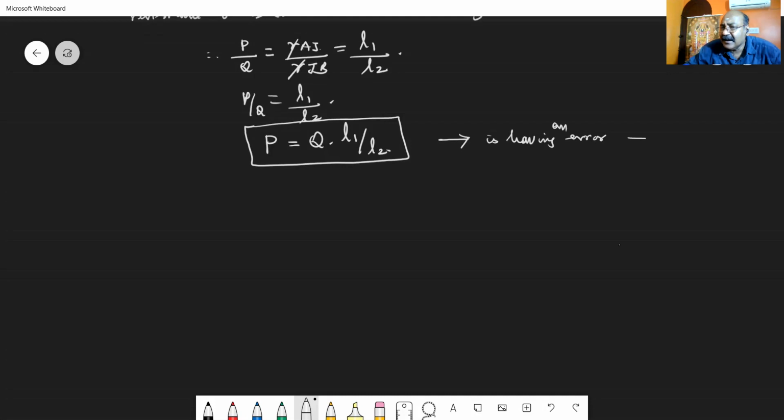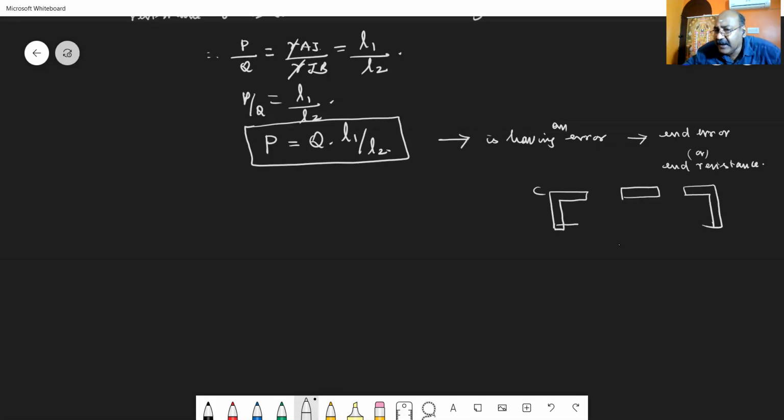What is that error? That error is usually called end error, or we can call it end resistance. What do you mean by this end error or end resistance? You see, when you are considering the two copper plates C and D, which are kept at the two ends, in between which we have stretched the wire of length 1 meter, the end A of the wire and the end B of the wire are fixed to the copper plate with the help of lead.